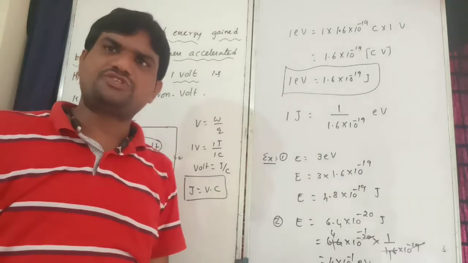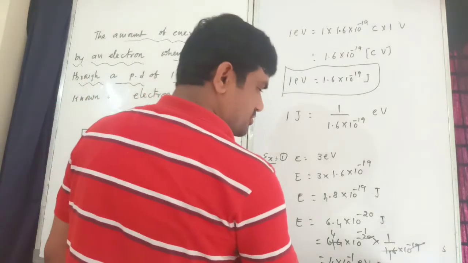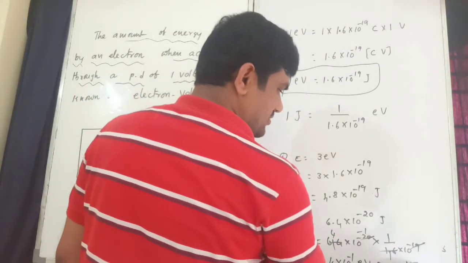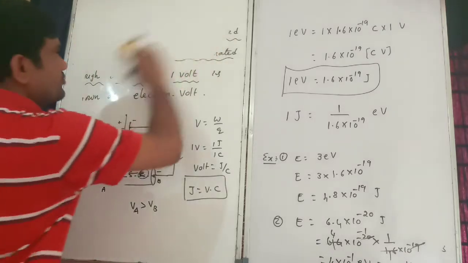Electron volt will be converted into joule, and joule is converted into electron volt. Right, 0.4 electron volt. That's it. This is the concept of electron volt.